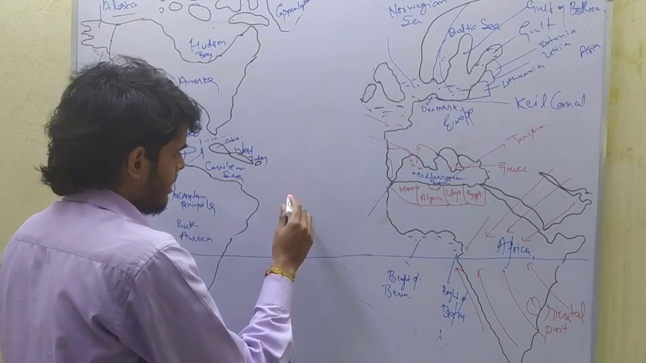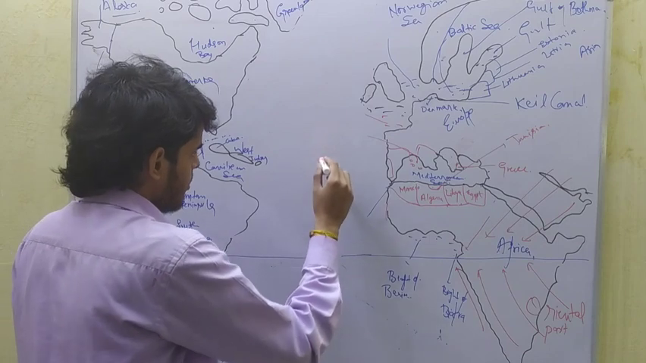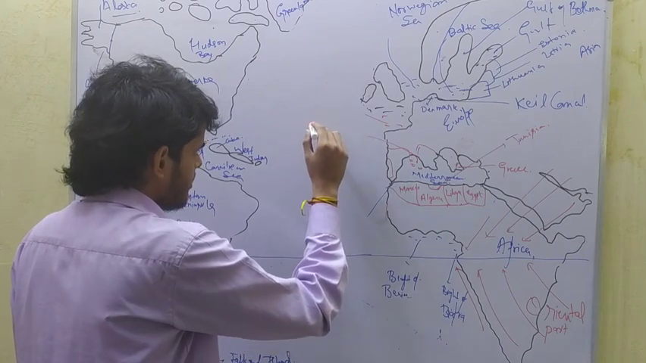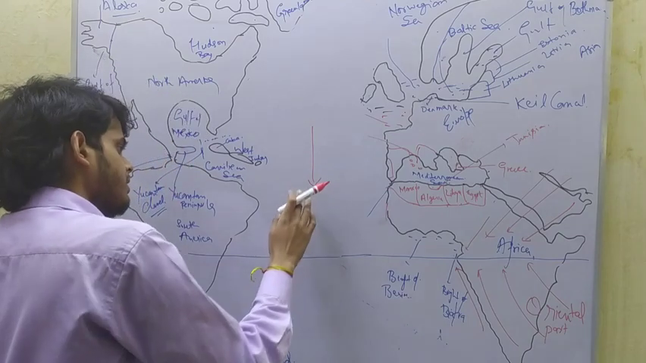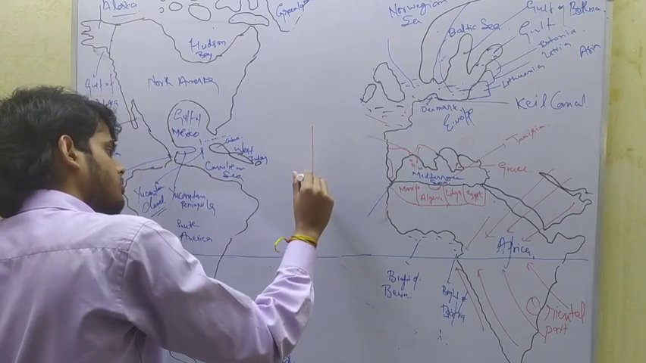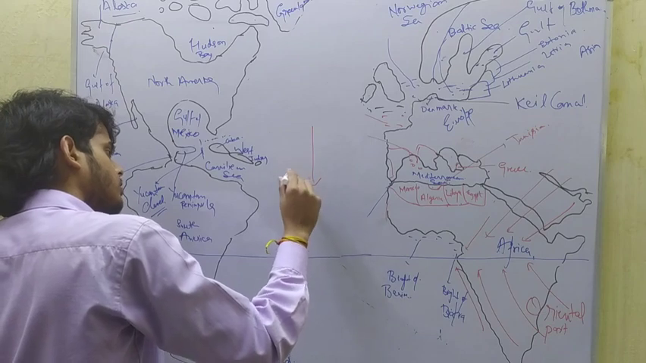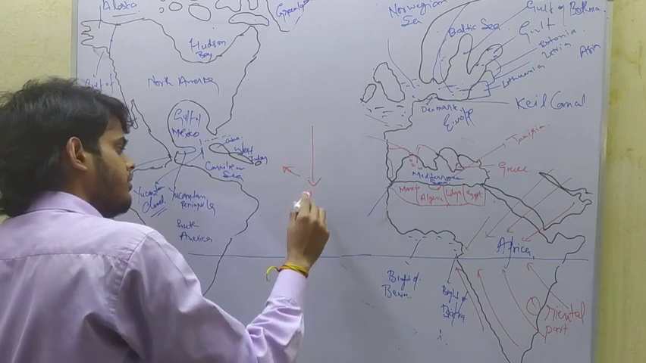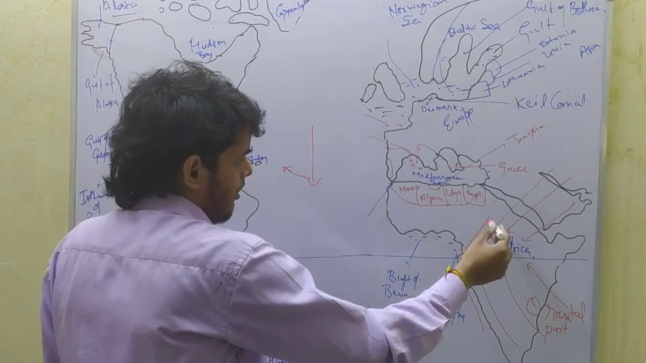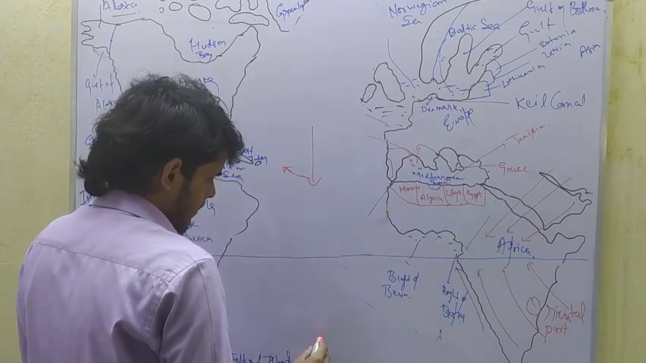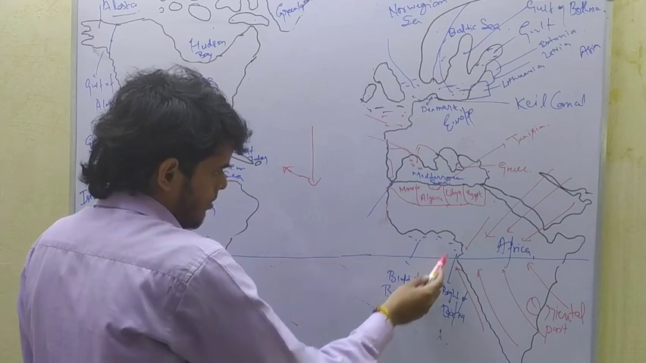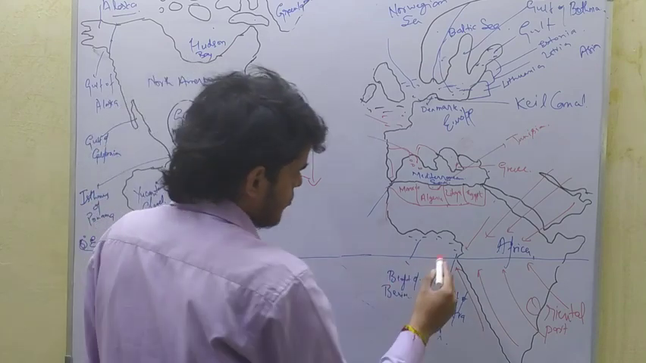Because according to Ekman's law, when wind moves straight, then the water's movement of oceanic currents is tilted toward 45 degrees. That is why the wind which is moving in a southwestern direction will be tilted towards westward and will move like this.